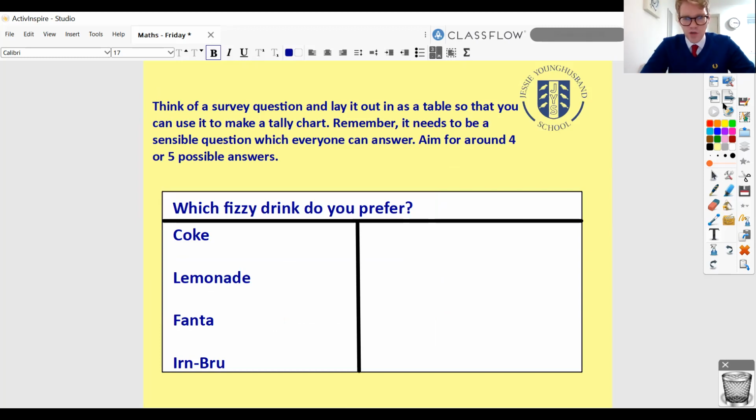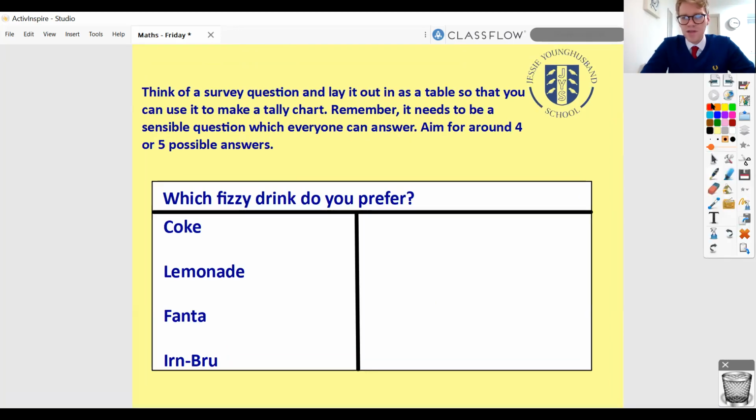Now, in terms of who you're going to ask, you can obviously ask all the people in your household bubble. That's great. If there's people you speak to on the phone or by email or by WhatsApp or anything like that, if you speak to Nan, Grandad, if you speak to some of your friends online maybe, great, you can ask them. Whenever you ask them, you can use a tally chart to add these up. So if maybe I asked my mum and dad and mum said Coke and dad said lemonade, then I can leave it for a bit, and then maybe when I'm on WhatsApp to my friends and some of them come on and I get a couple of votes for Coke and one for Fanta, I can do that then.